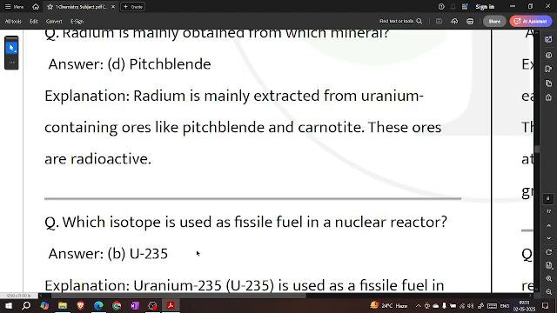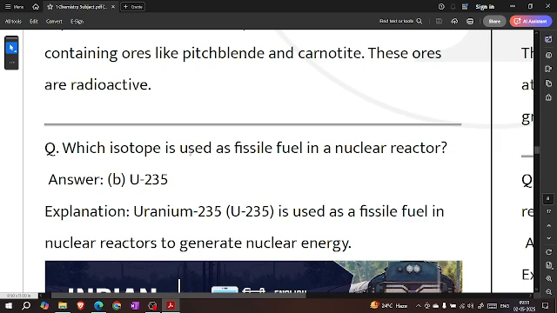These ores are radioactive. Which isotope is used as fissile fuel in nuclear reactor? Uranium 235. Uranium 235 is used as a fissile fuel in nuclear reactor to generate nuclear energy.